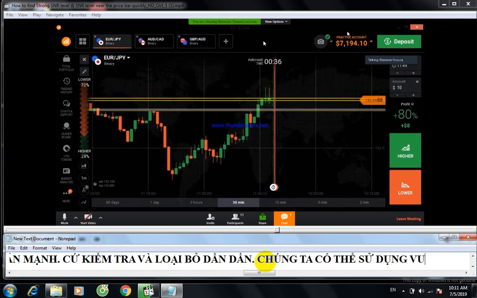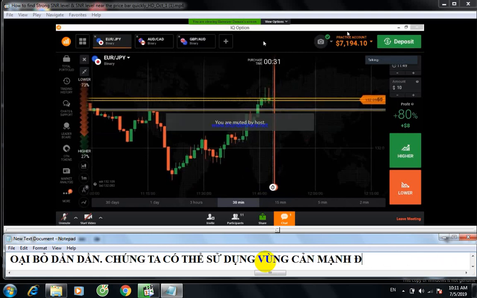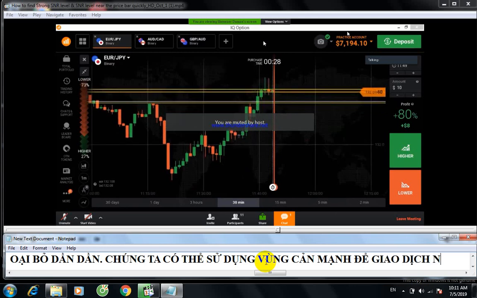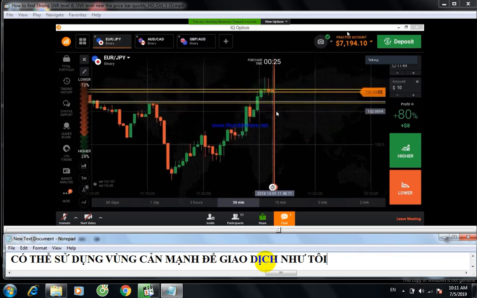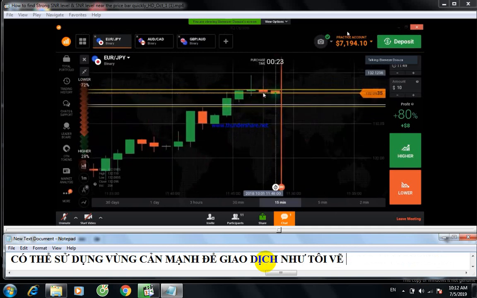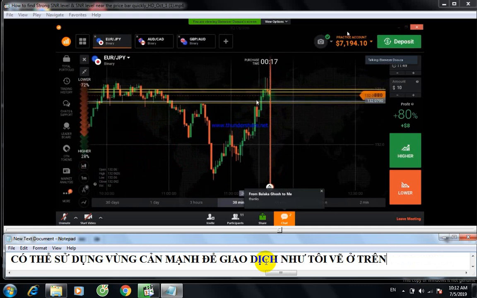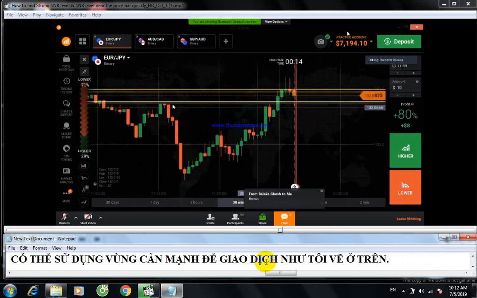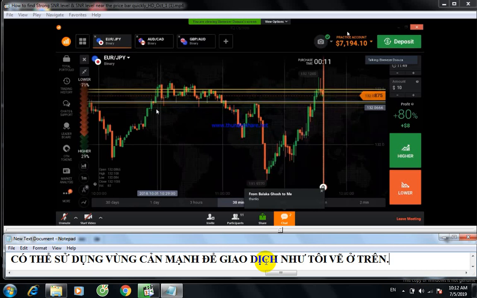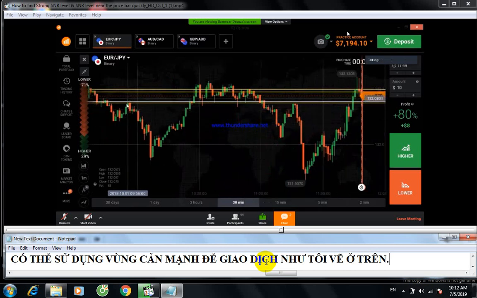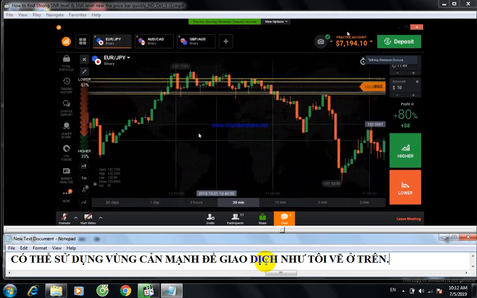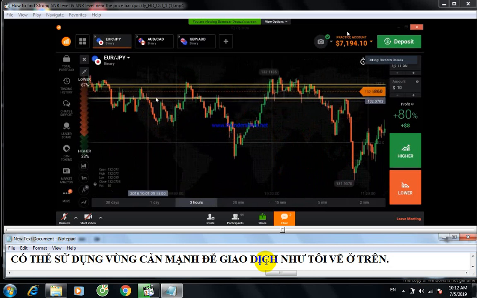Just wait. See this. Okay, you can see here it reversed from the same level. It reversed from the same level. Here also, because this is a strong level. A strong level means it is reversing. It reverses from the same level again and again. When the market hits this level, it reverses, at least for 1 minute, right? That's why we can consider this level as a strong level.